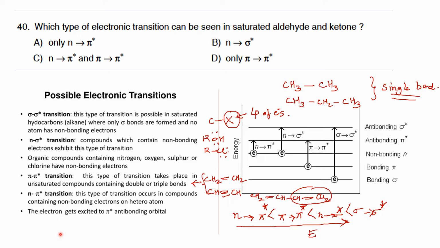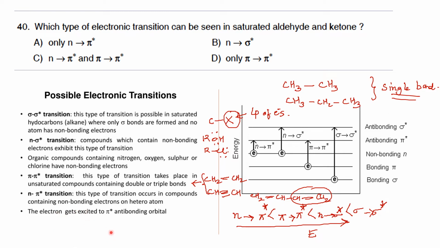Now coming to the last type, which is n to pi star transition. These are transitions which occur in compounds containing non-bonding electrons on a heteroatom. This is somewhat similar to n to sigma star, but the difference is that in the case of n to sigma star, you have a single bond between the carbon and the heteroatom.